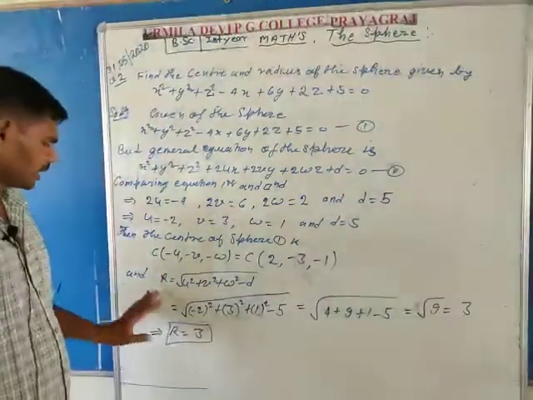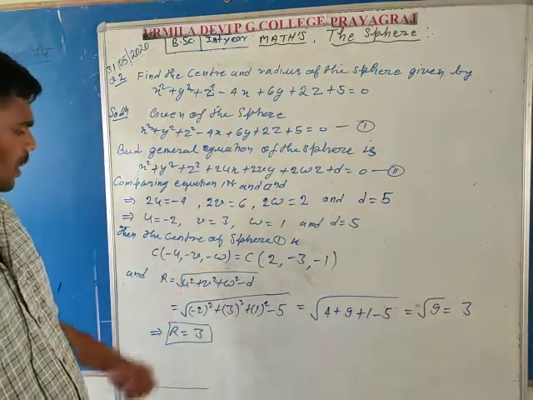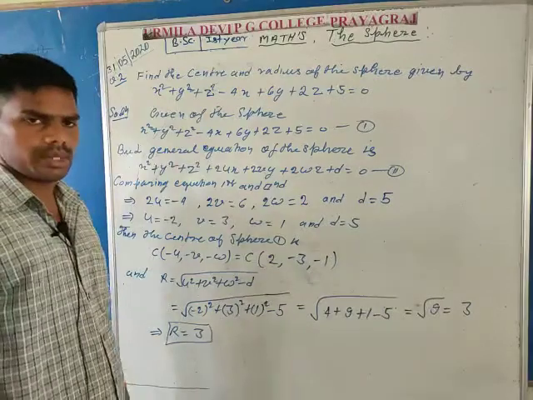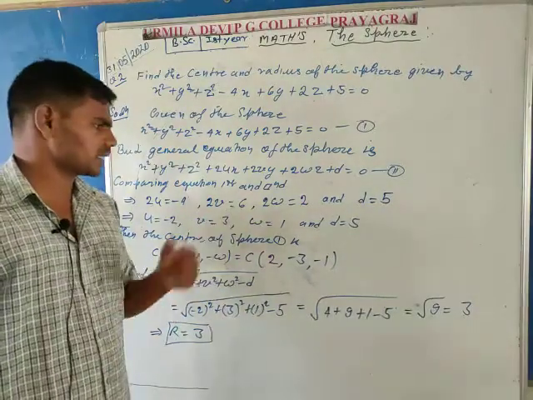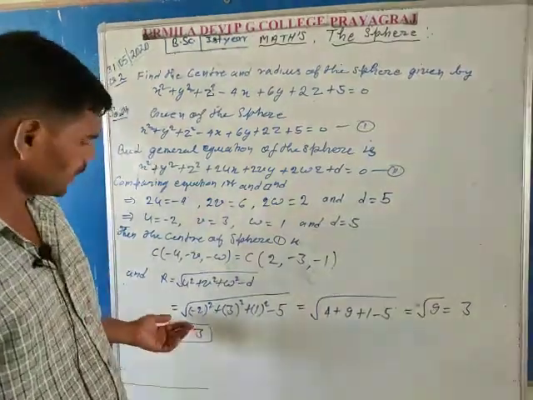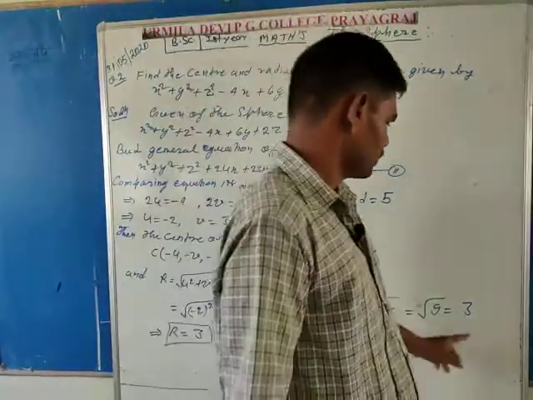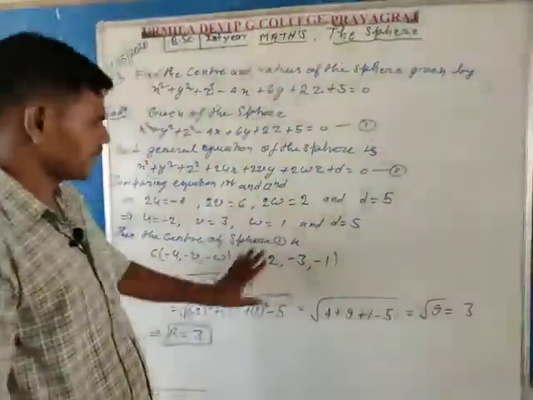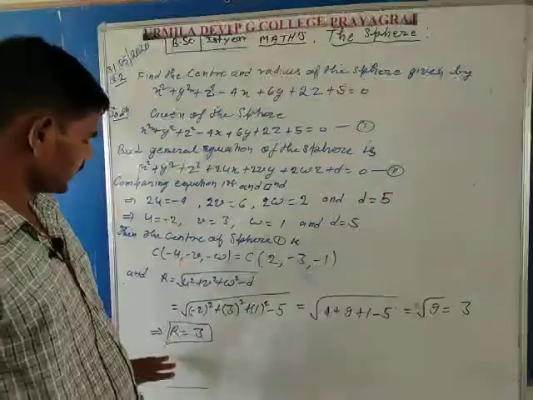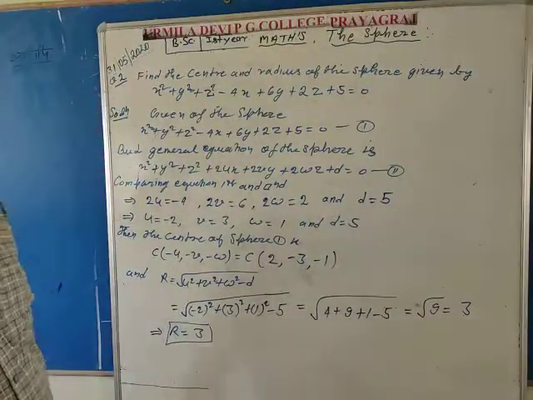After that, find the radius value. The radius formula is the square root of u square plus v square plus w square minus d, putting in all the values of u, v, w and the constant d from above. After calculating, the square root is equal to 3. So the radius is 3. So it is clear that the center is C as denoted, and the radius is equal to 3. This is the complete solution of question second.